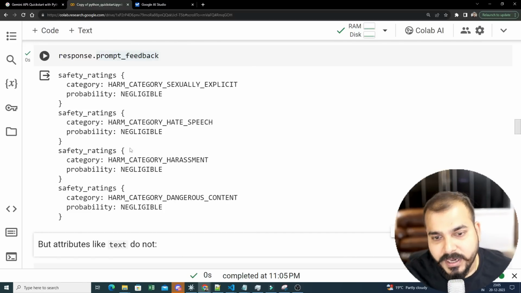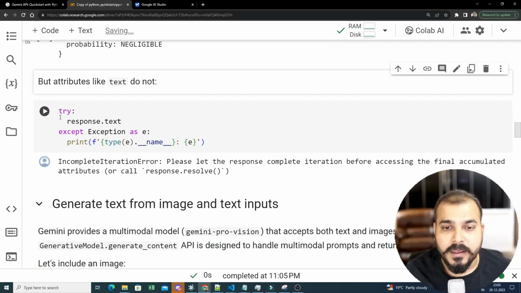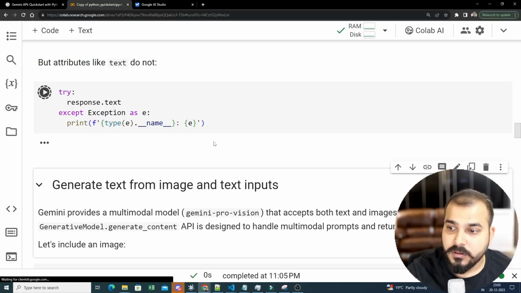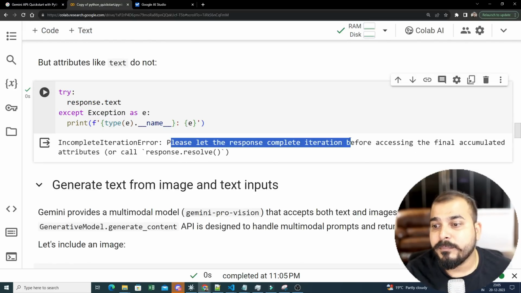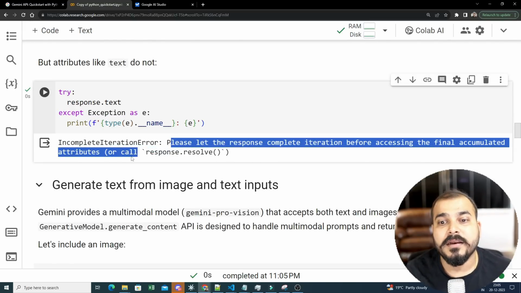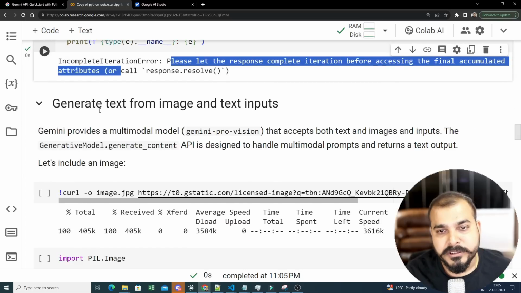In prompt feedback, you'll understand whether it has some problems or not. Now, if I directly go ahead and write response.text, okay, it will automatically tell me, please let the response complete iteration before accessing the final accumulated attribute. Okay. So this is a very good problem statement.